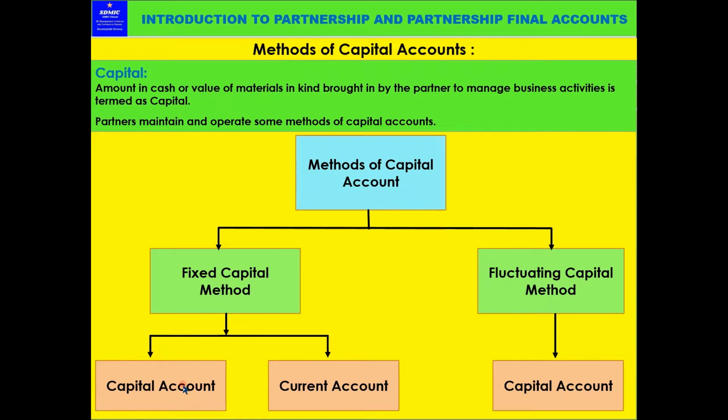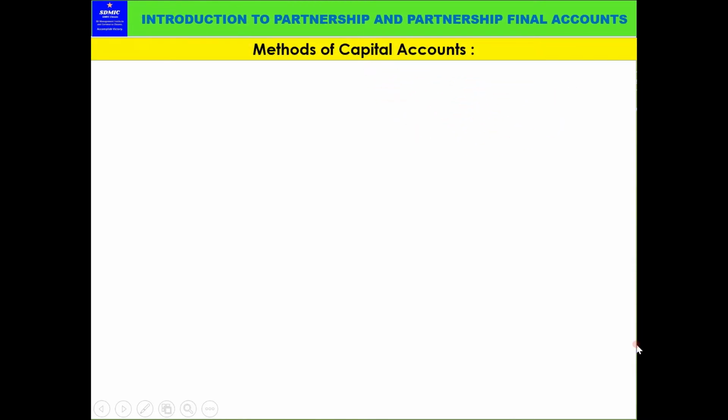Whereas the current account handles the current year's operations, and those transactions are passed through this current account. In the fixed capital method, two accounts are maintained, one fixed capital account and a current account. Whereas in the fluctuating capital method, only one capital account is maintained, that keeps fluctuating. The concept will be clearer when we show the examples.